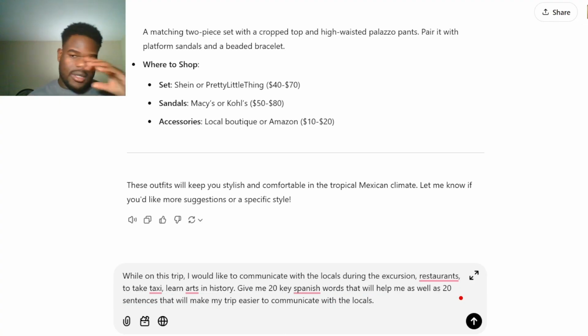So essentially, you want it to improve your trip experience. That's what we're using here. And I'm being as specific as possible: only 20 sentences, 20 key words, and now let's press enter.